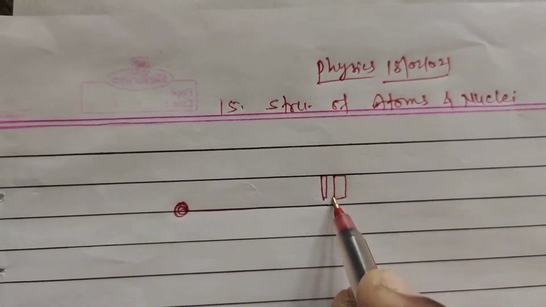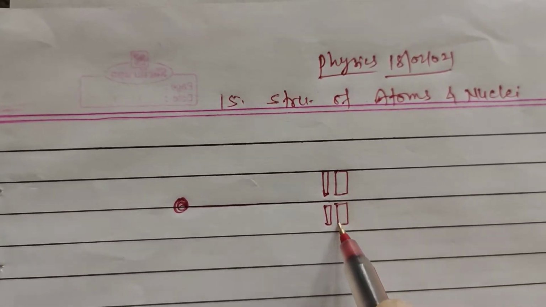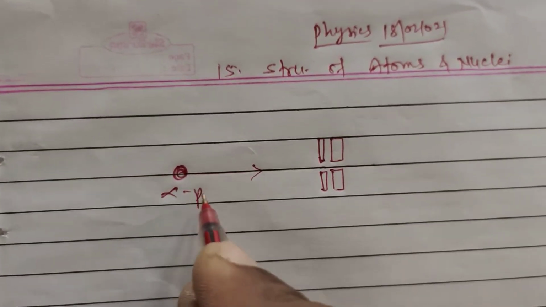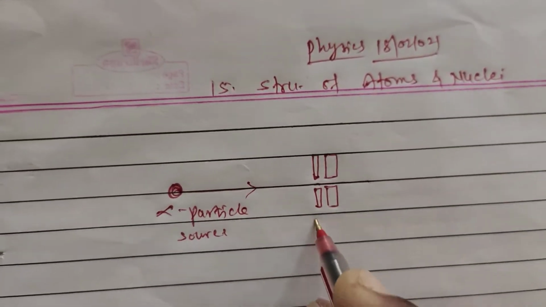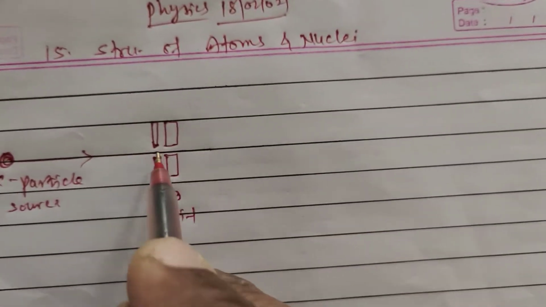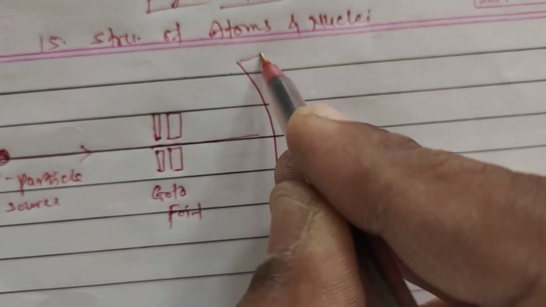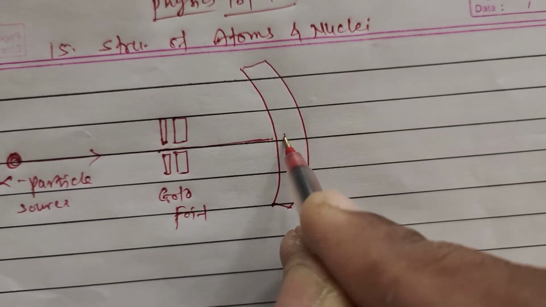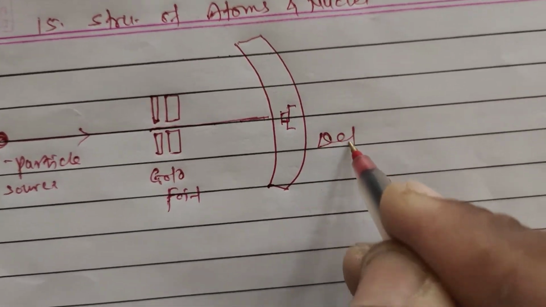Here is the gold foil, and through this gold foil the beam of alpha particles was incident. This is the alpha particle source, here is the gold foil, and here is the detector with the eyepiece.